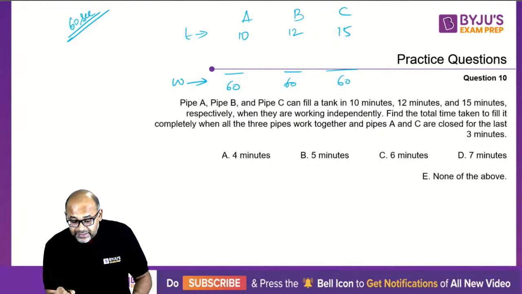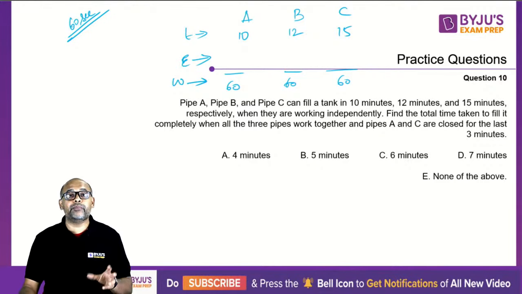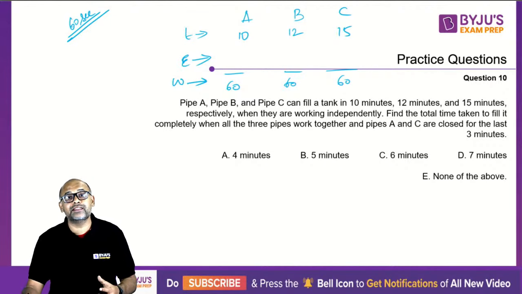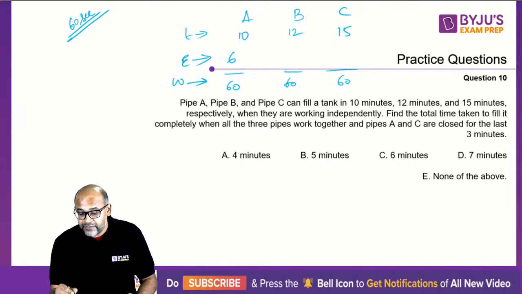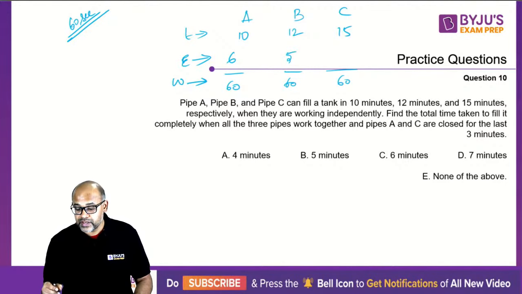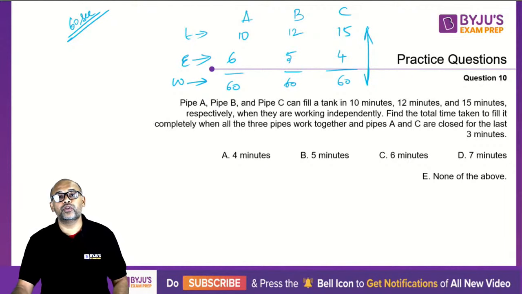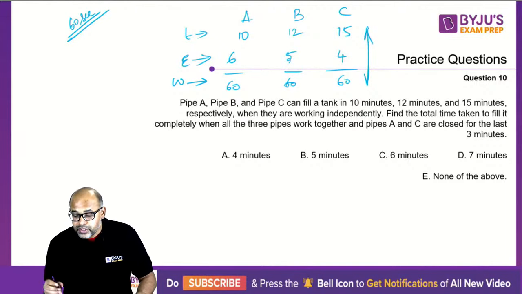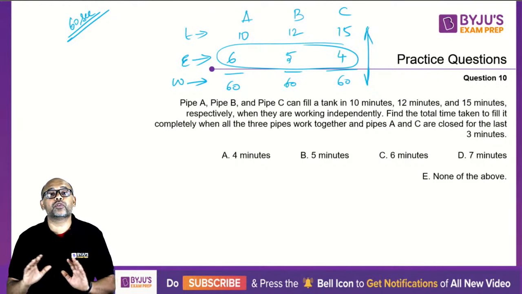Once I get the LCM, my efficiency of each pipe or person will be calculated as work divided by time. So 60 by 10, efficiency is 6 units. 60 by 12, efficiency is 5 units. 60 by 15, efficiency is 4 units. So this ideally should be over in 10 seconds for you. You should be very, very quick in doing this. The moment you get the efficiencies, it should take you another 40-45 seconds to close the problem.